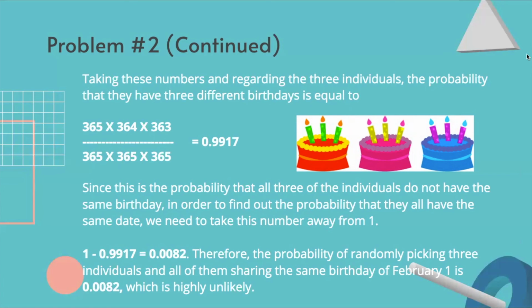Since this is the probability that the 3 individuals do not all have the same birthday, in order to find the probability that they all have the same date, we need to take this number away from 1. 1 minus 0.9917 equals 0.0082. Therefore, the probability of randomly picking 3 individuals who all share the same birthday of February 1st is 0.0082, which is highly unlikely.